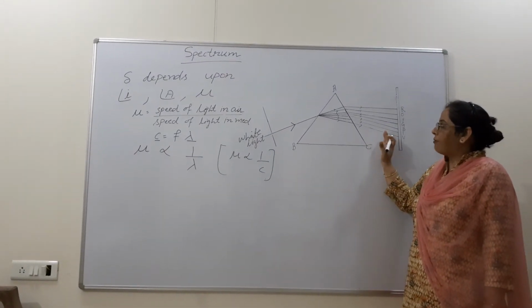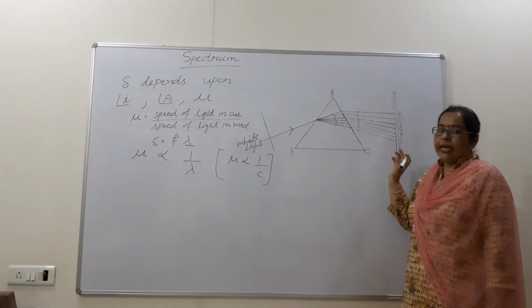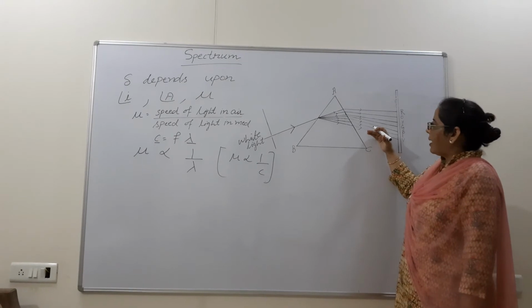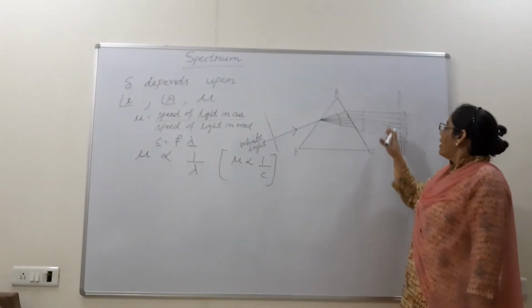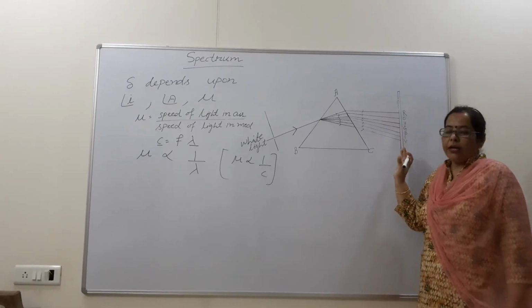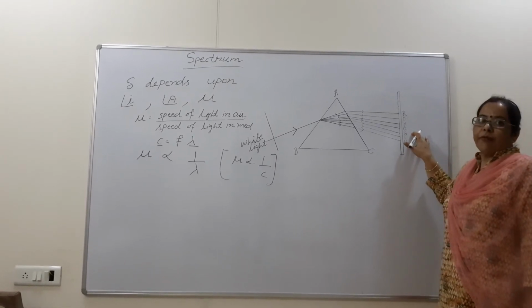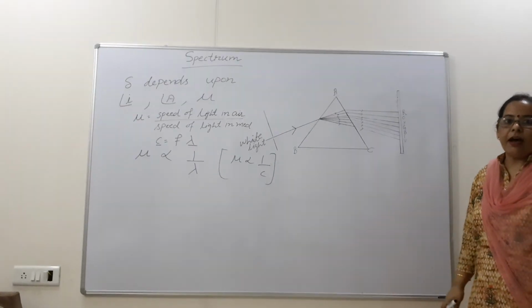Now the rays have to come out from glass to air. So these colors will bend towards the base of the prism, and they will form a pattern that we call VIBGYOR, or the visible spectrum. We can see this spectrum with our naked eyes.